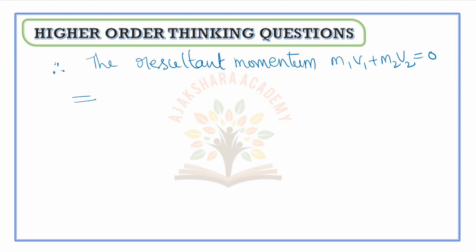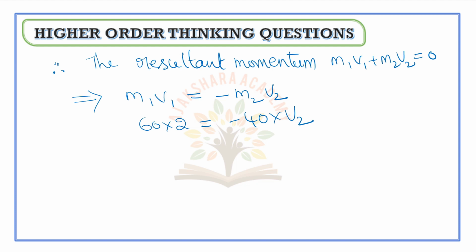So this can be written as m1v1 is equal to minus m2v2. 60 into 2 is equal to minus 40 into v2. Here m1 is given as 60, v1 is given as 2, m2 is given as 40, and v2 we have to calculate.